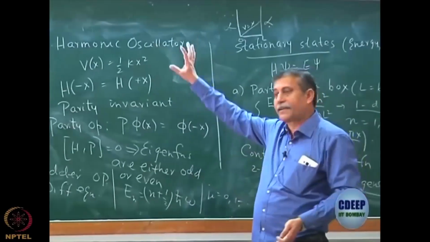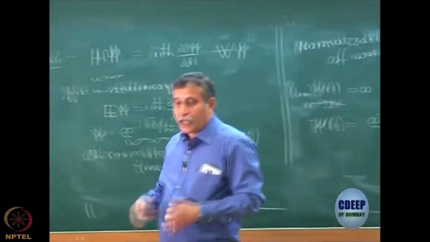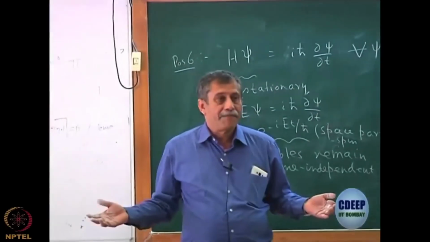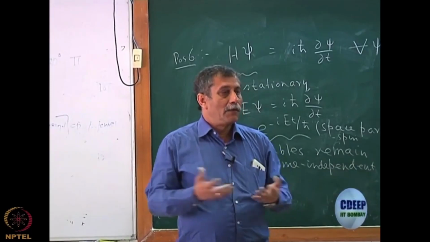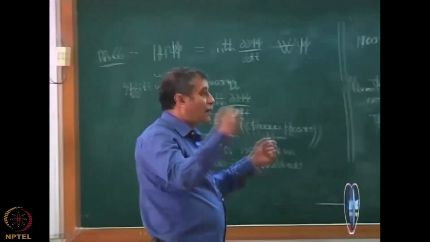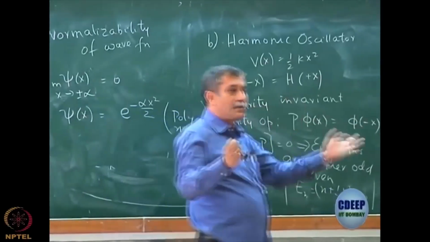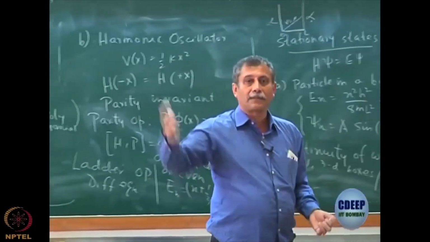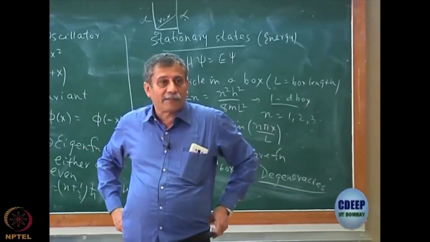So this is something, remember, we have done for the 1D harmonic oscillator. You can do the same thing for 2D and 3D which are uncoupled, and then your energies will be a sum and the wave function will be a product. If it is an uncoupled harmonic oscillator, that is x and y, there is no coupling. You just have a potential which is half kx square plus half ky square plus half kz square. It is trivial to do by using my non-interacting theorem.